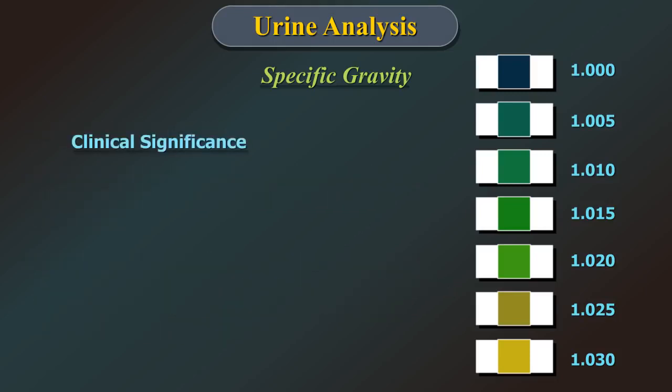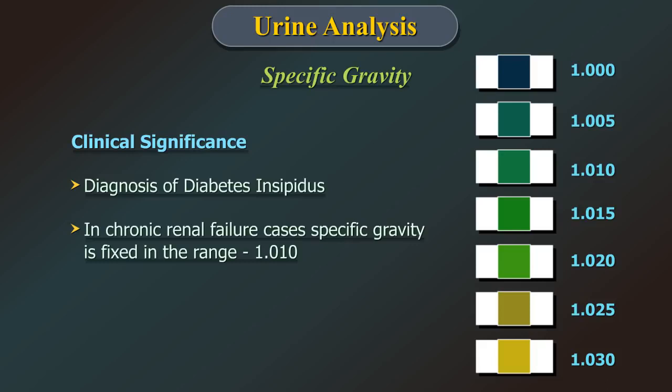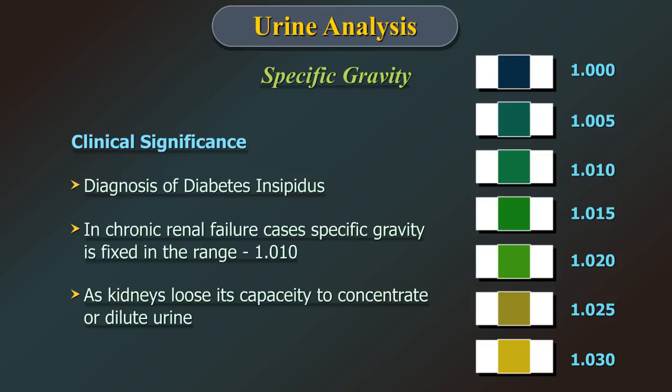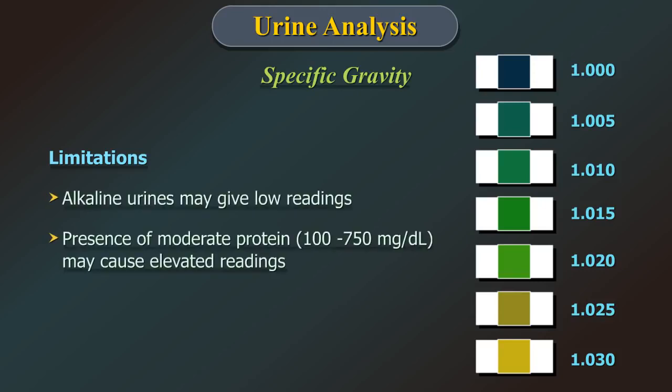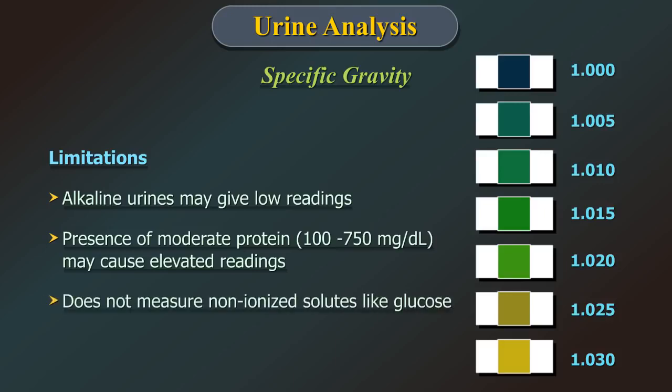The clinical significance is in diagnosis of diabetes insipidus and in chronic renal failure cases where the specific gravity is fixed in the range of 1.010 as the kidney loses its capacity to concentrate or dilute urine. Limitations: presence of moderate protein may cause elevated readings. It does not measure the non ionized solutes like glucose.